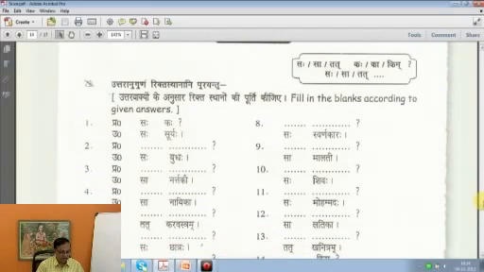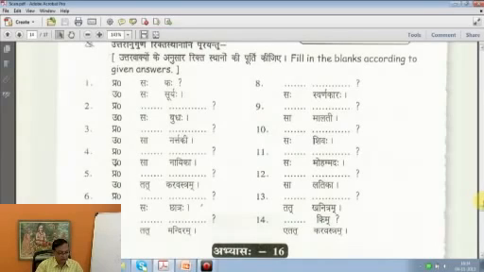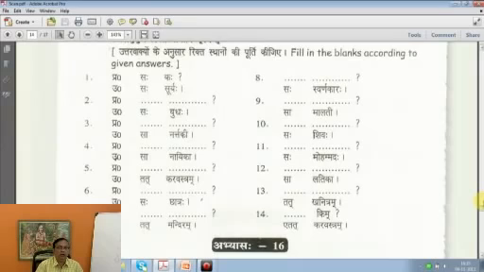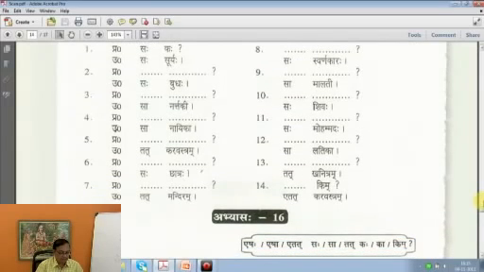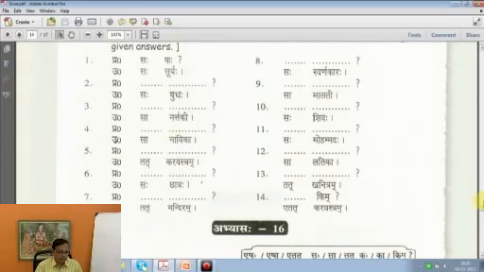Third one, sa nartaki, she is a dancer. So question, make it interrogative: sa ka. Here we are learning sa instead of esha, the opposite. Sa nartaki, sa ka. Fourth one, sa naika, again sa ka. Fifth one, tat karavastram, tat kim. Sixth one, saha chhatraha. Saha kaha, who is he? Saha chhatraha is a student. Tat mandiram, tat kim. For tat mandiram, the question would be tat kim.